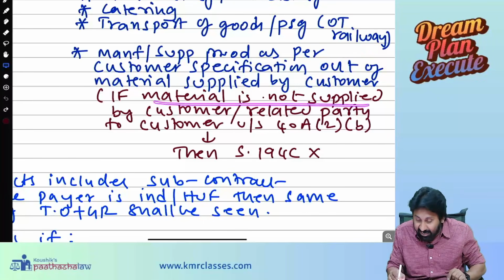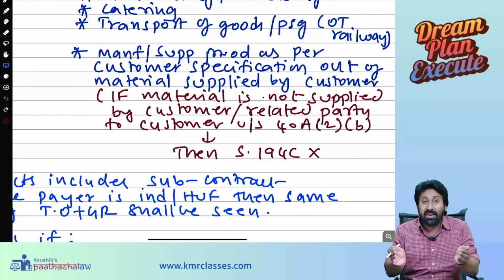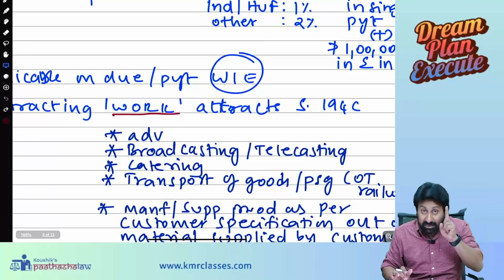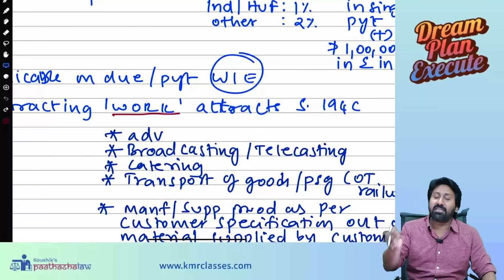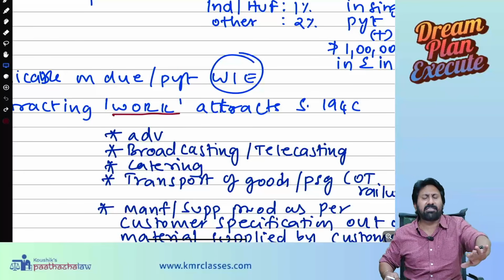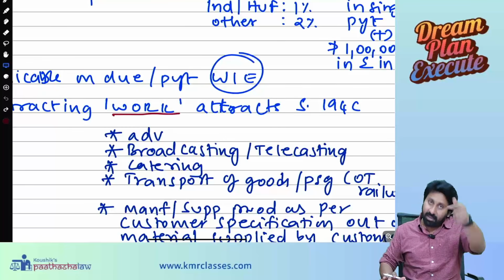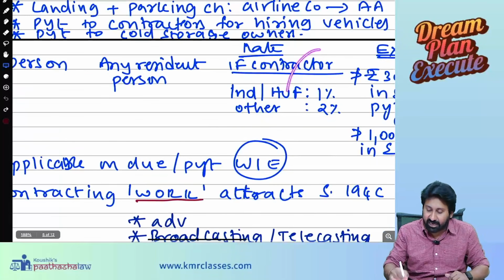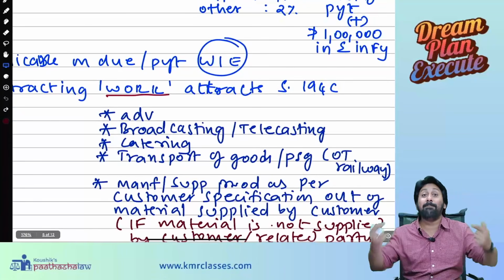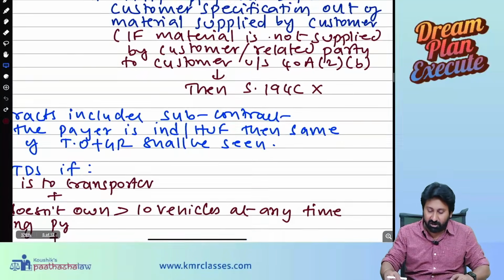If material is not supplied by the customer or by any related party of the customer, and material and labor are both involved, then it will not be just a works contract, it will become more than that. So for a works contract, 194C. If material is supplied by the customer, for example I supplied wood, raw material, everything, and you have only done work on that, and I make a payment for that, then it is a works contract and TDS will be deducted. But if they purchase the material also, then how can you call it only a works contract? It's a mix of work with material. Then 194C will not get attracted.